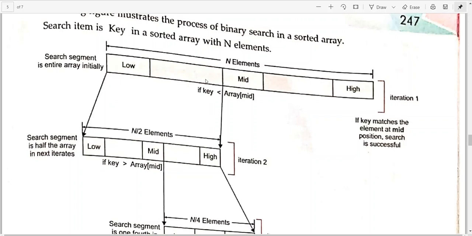Let us say this is your list that contains the elements. You will start your search from this point and move till this point. The first element will be known as your low element, and the last element will be known as the high element, and we will be calculating the mid also. If n elements are there, we will start with 0 and end at n minus 1, and we will calculate the mid. How to calculate mid? Low plus high divided by 2 will give you mid.